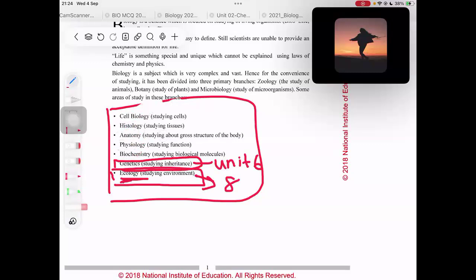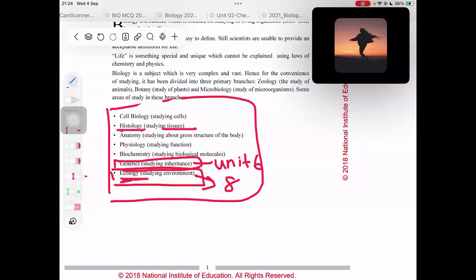Cell biology, of course, is studying cells. From the word histology itself, I understood there is some connection with tissues, right? Mostly it was because there was an S in it, and in the word tissues also, the S was pronounced, so you should hear the sound of the S more prominently in the word tissues.